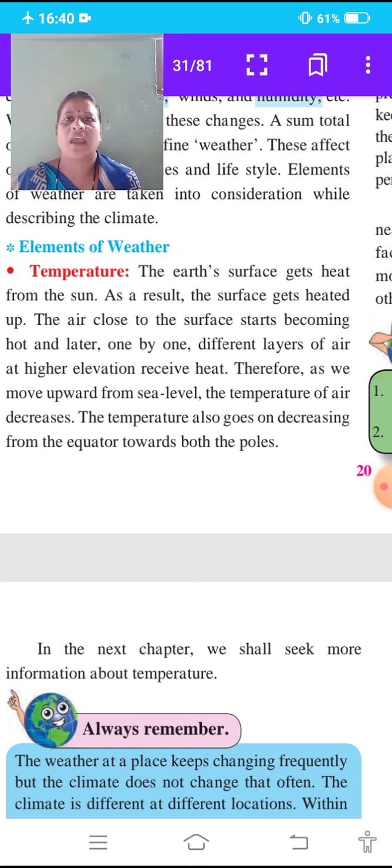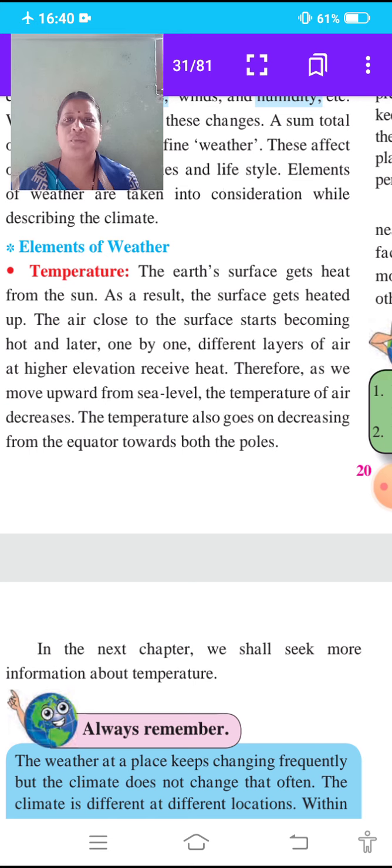First the air close to the surface gets heat. It started getting hot, and then one by one different layers of air started receiving heat at higher elevation.